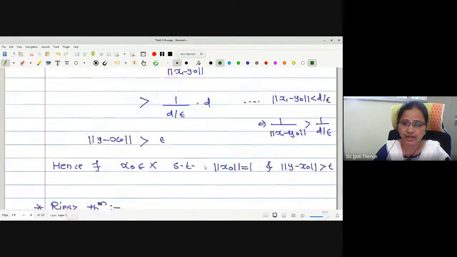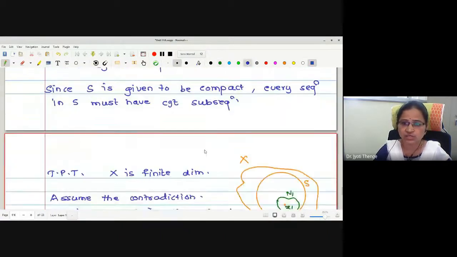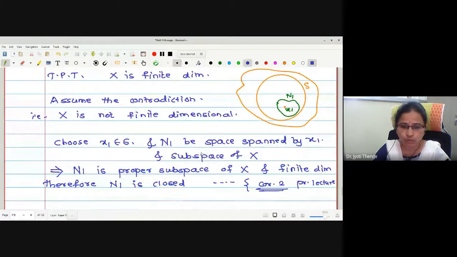Therefore, now can I write, there exists one element in which space? There exists one element, say x2 in S, such that the distance between x2 and x1 is greater than epsilon. Correct?